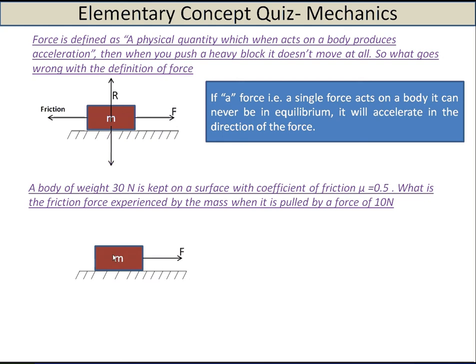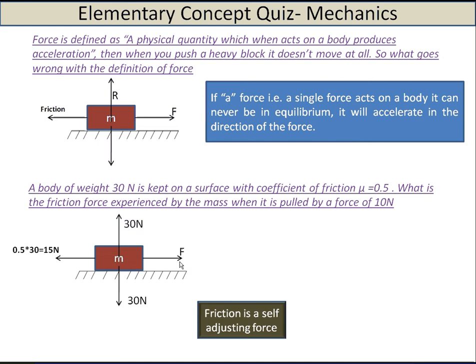So here I have a body with weight 30 Newton. I pull it with 10 Newton. What's the frictional force? The instant answer I get is 30 into 0.5, that is 15 Newton will be the frictional force. But if the frictional force is 15 Newton and you pull it with 10 Newton, it should have moved towards the left instead of right. So what's wrong?